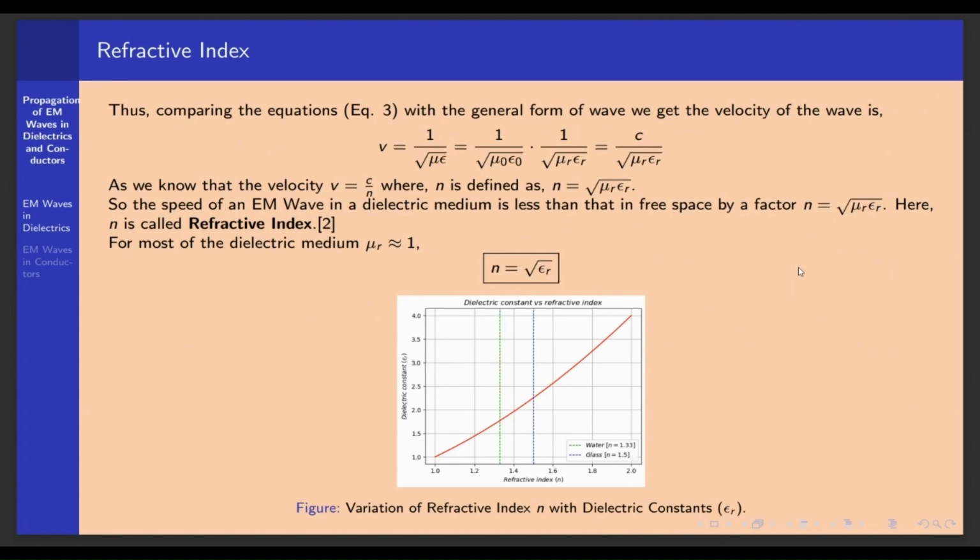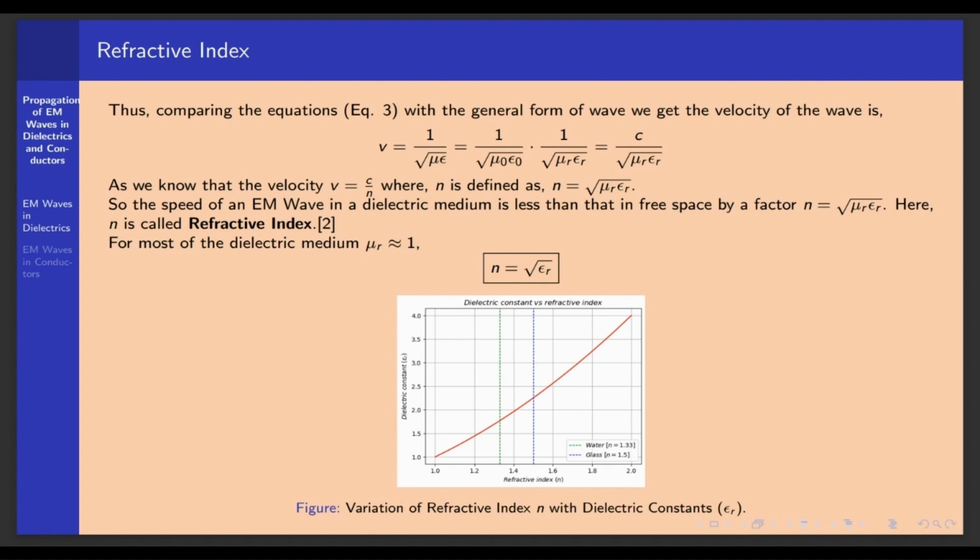Let's see the refractive index for electromagnetic waves in a dielectric medium. The refractive index is defined as the ratio of the speed of light in vacuum to the speed of light in that medium. The refractive index of a dielectric medium depends on its properties, like the density of the material and the molecular structure. And you can see the relation between the dielectric constant and the refractive index. The curve is a parabolic type curve.